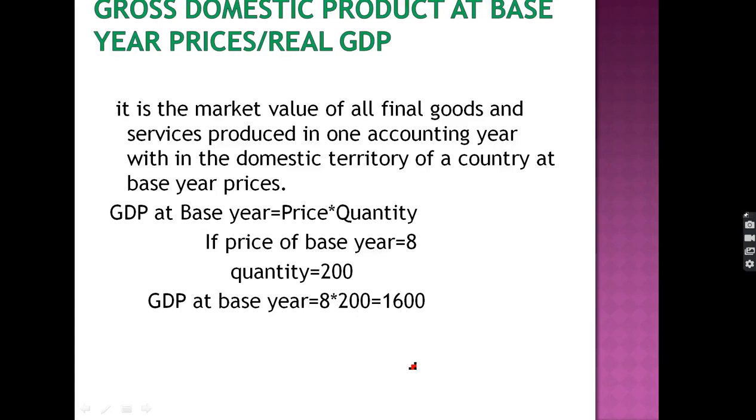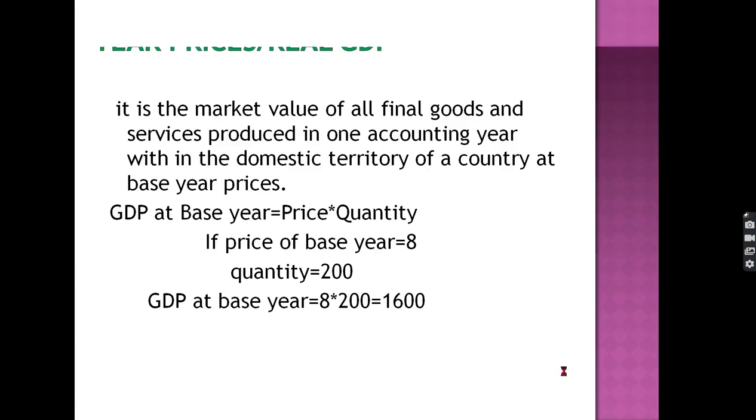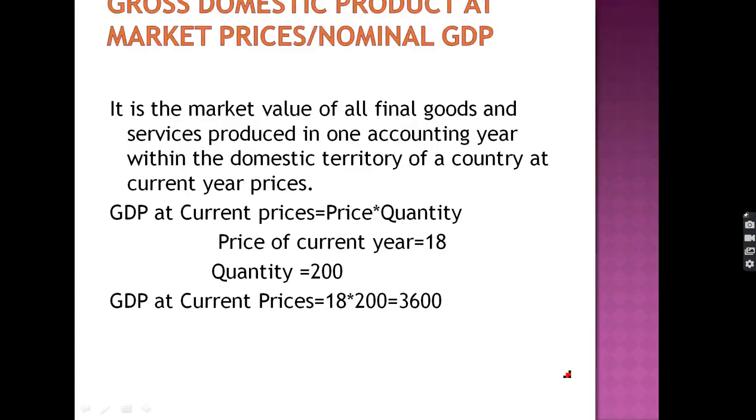Gross domestic product at base year prices is calculated as price into quantity. If the price of the base year is 8 and the quantity is 200, we get the GDP at the base year equal to 1600. Supposing we have to calculate gross domestic product at market price. Market price is the current price. When we calculate GDP at market price, price into quantity, we get 3600.